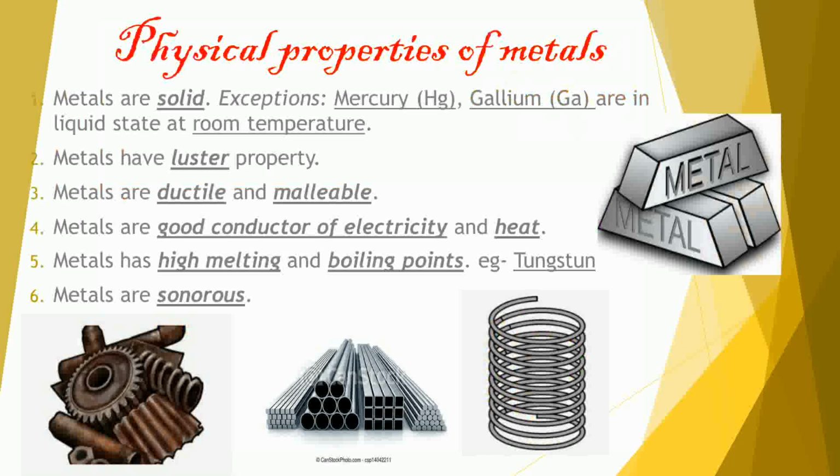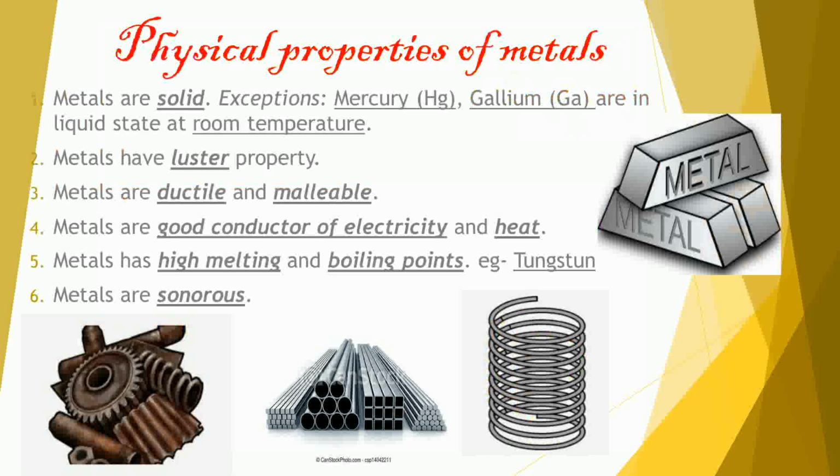The second property is metals have luster. Do you know luster? Luster means shining. Metals have shining. The third property is metals are ductile and malleable. So what is meant by ductile? Ductile means it can be stretched to form wire. And malleable means it can be converted into a plain sheet by hammering.